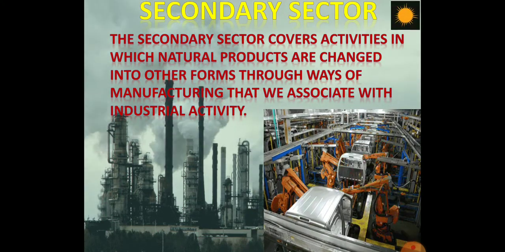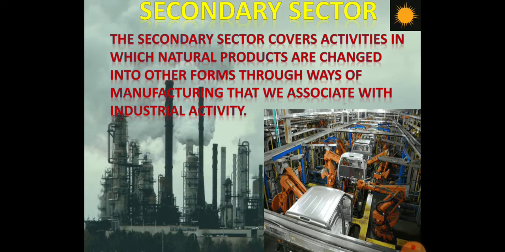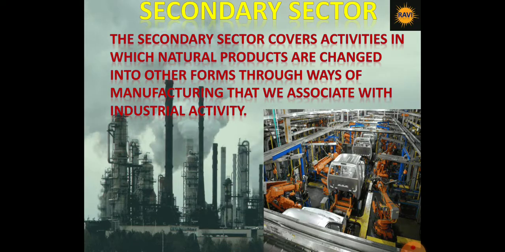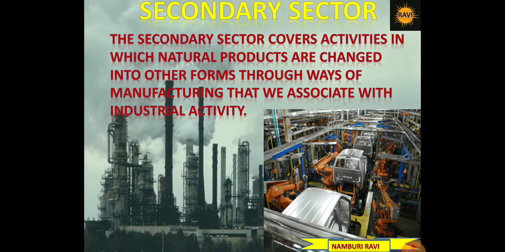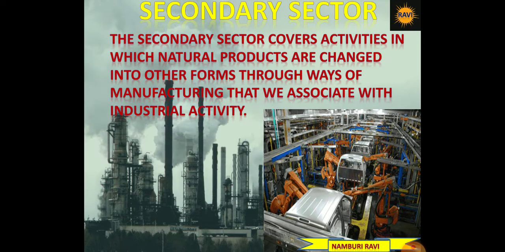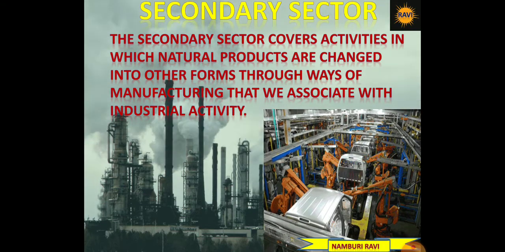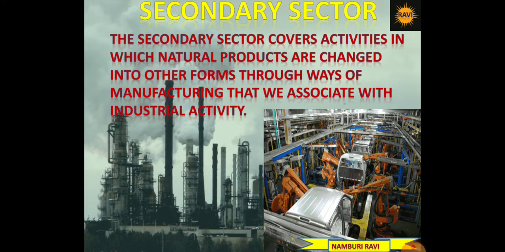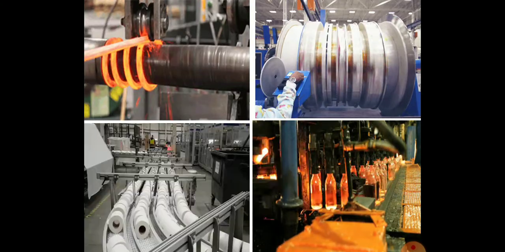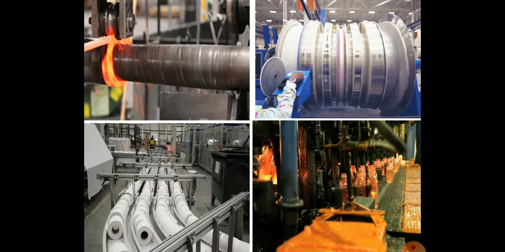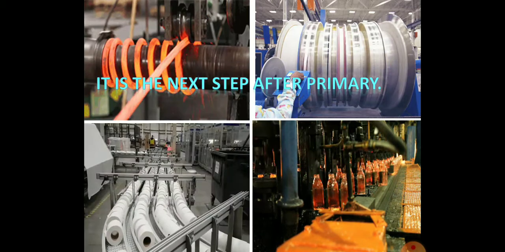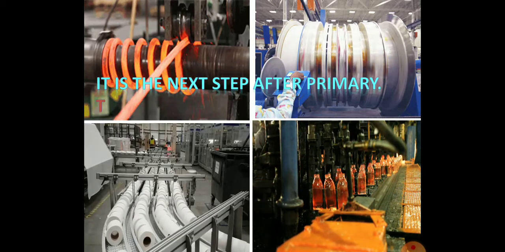Under the secondary sector, all the natural resources are converted into final products, which means the secondary sector receives primary sector products as its raw materials and finally produces consumer goods. Such kinds of activities are found in the secondary sector. All kinds of manufacturing are a part of the secondary sector. It is the next step after primary.